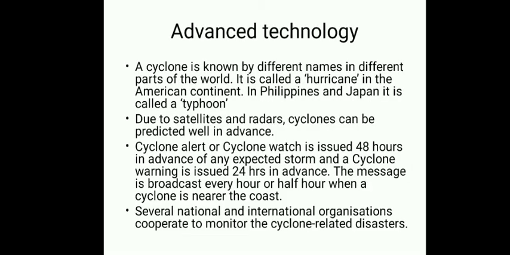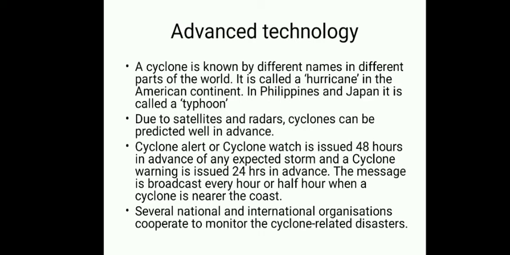So there are many advanced technologies that are used for predicting cyclones. Before that, you should know that the cyclone has different names in different parts of the world. It is called a hurricane in the American continent, and a typhoon in the case of the Philippines and Japan. Now satellites and radars are the advanced technology which help us predict a cyclone well in advance, maybe 1 week or 2 weeks before we know that a cyclone is coming.